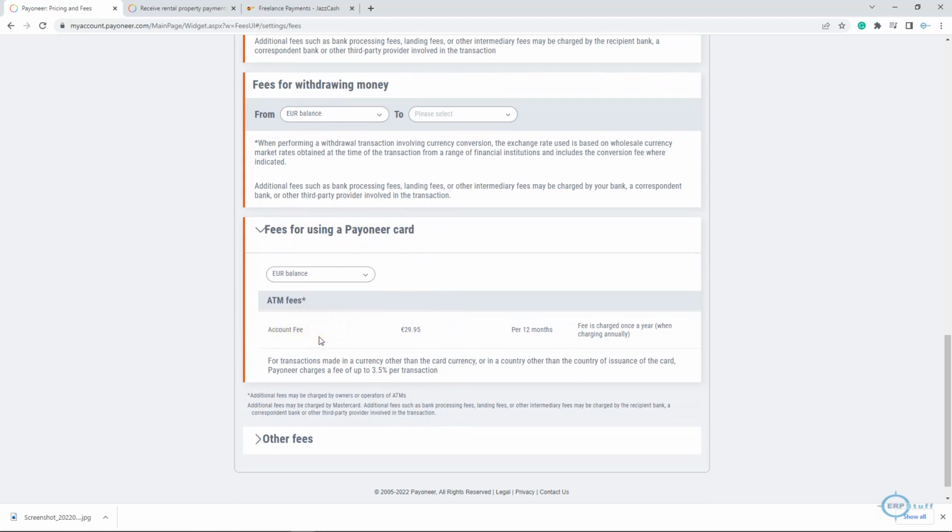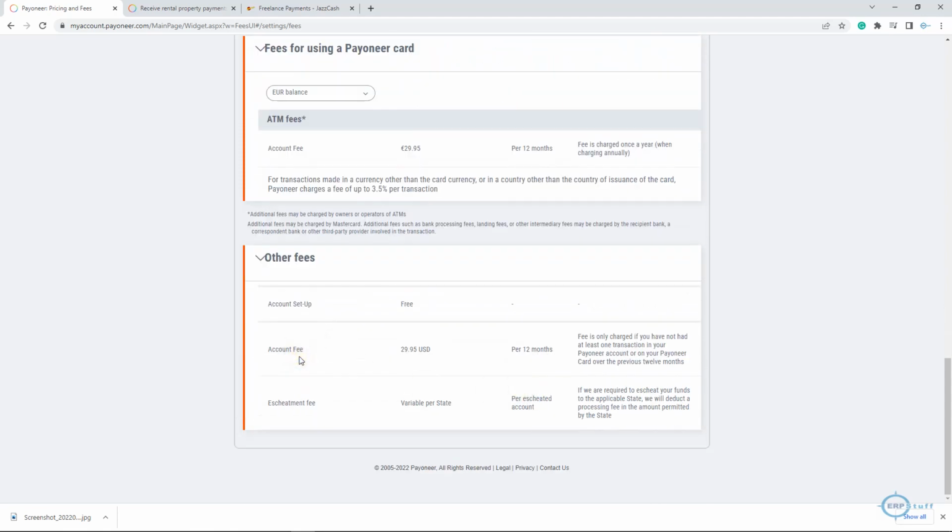So see, account fees: this per 12 months fee is charged once a year when charging annually. Below are other fees, only charged if you have not had at least one transaction in your Payoneer account or on your Payoneer card over the previous 12 months.